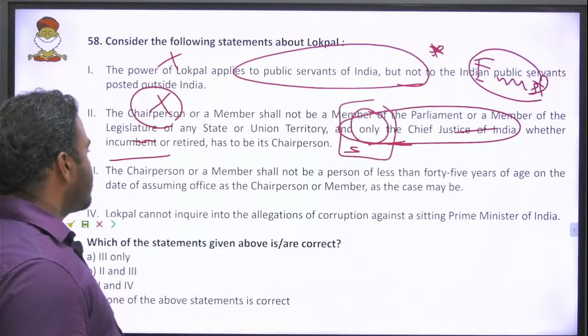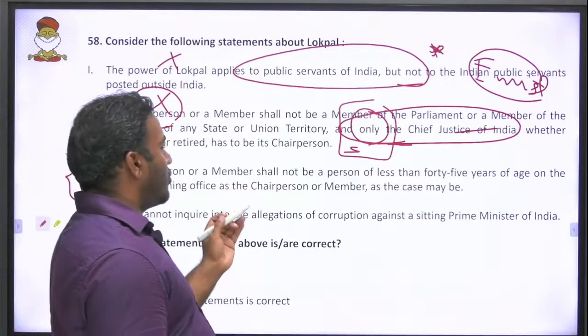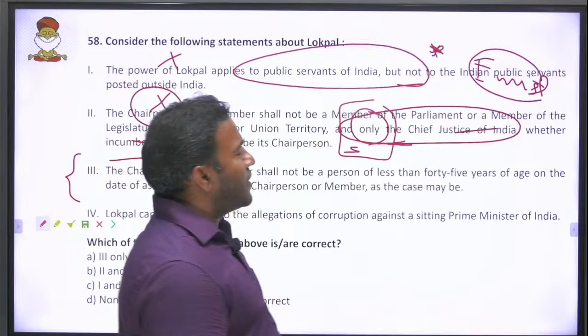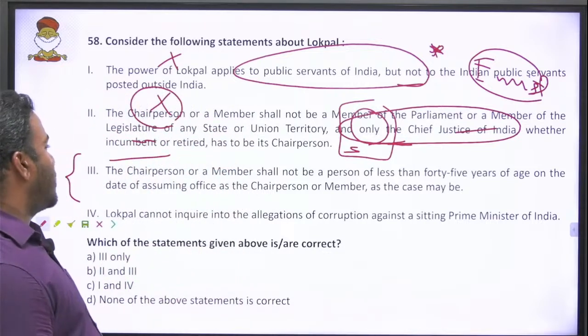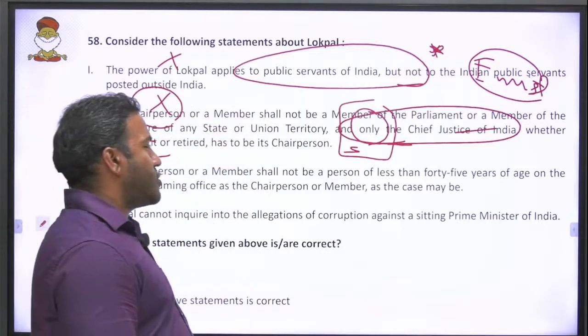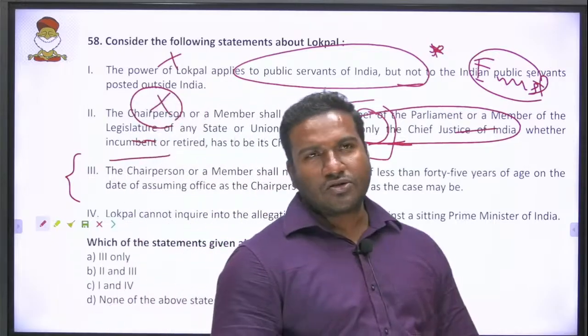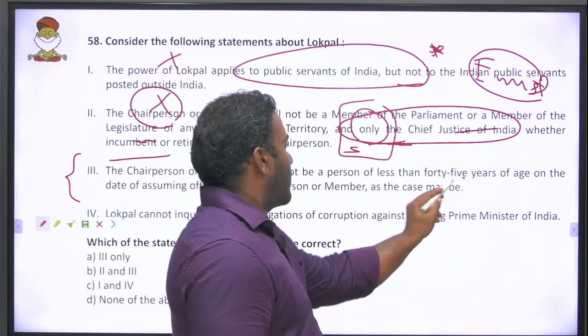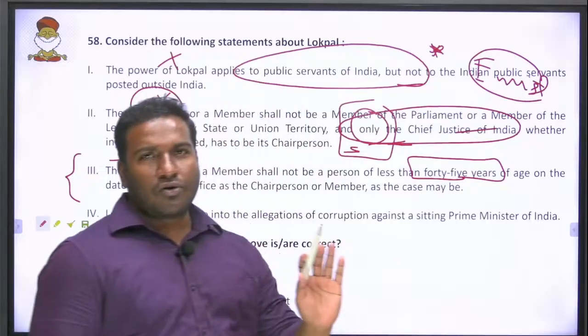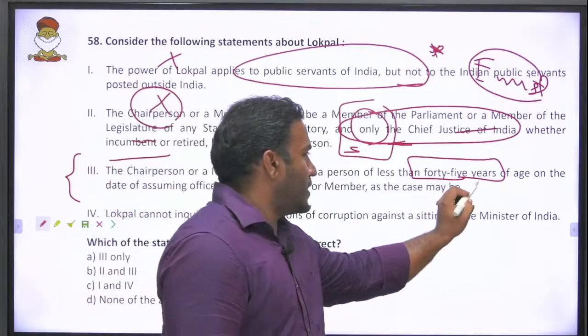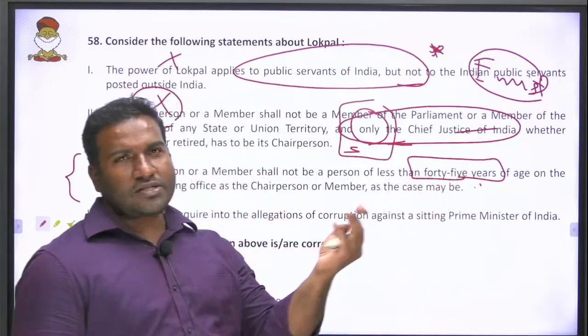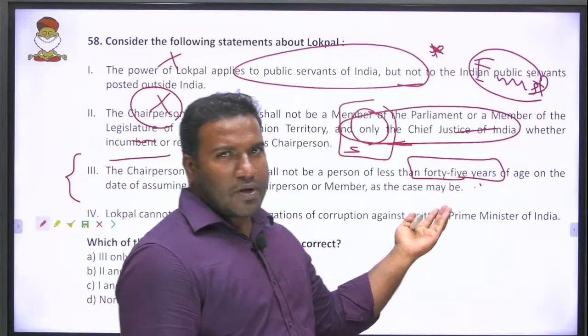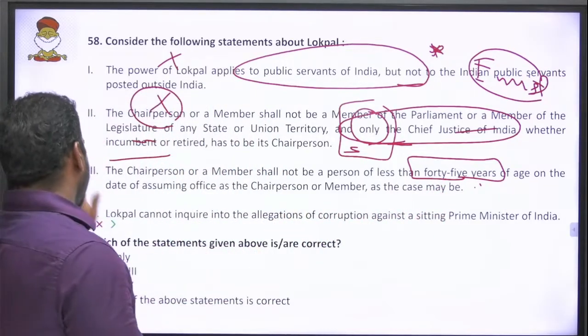Then third one, chairperson or a member shall not be person of less than 45 years of age on the date of assuming office as chairperson or member, as the case may be. So there is one criteria of age and we don't know, so we will keep. Yes, so but it is natural, 45 years is a good age to become Lokpal. It is not too less, not too more.